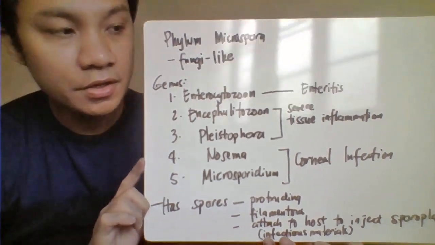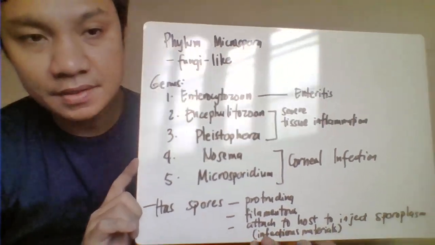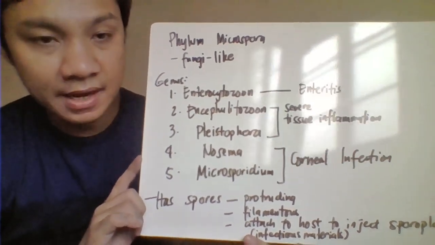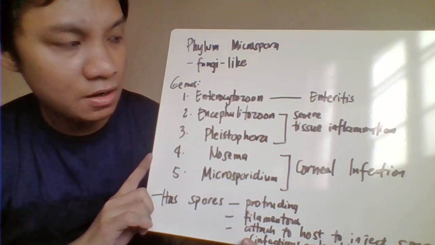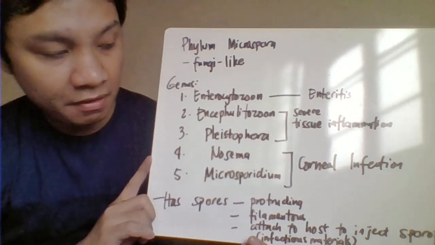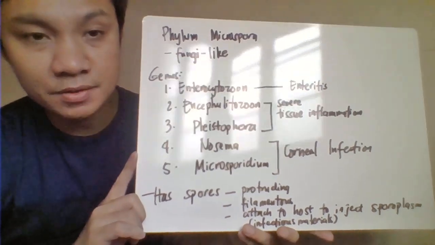Okay, next we have here your phylum Microspora. So this includes here, again, these are just the fungal-like organisms. That includes here the 5 genera. We have Enterocytozoon, Encephalitozoon. We have your Pleistophora, Nosema, we have also here the Microsporidium.